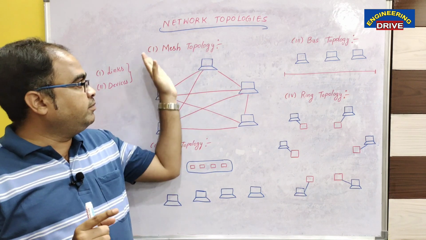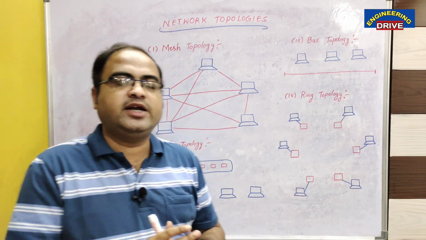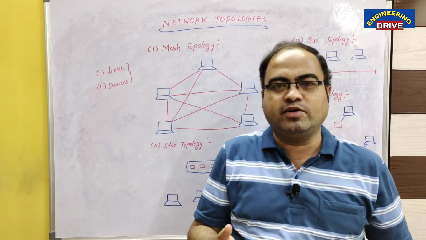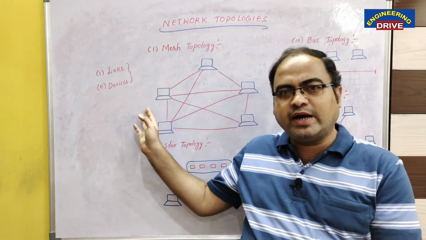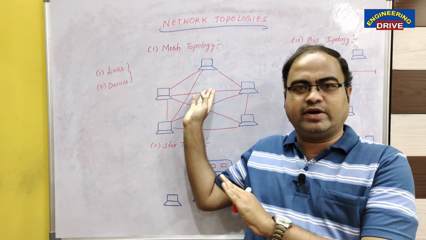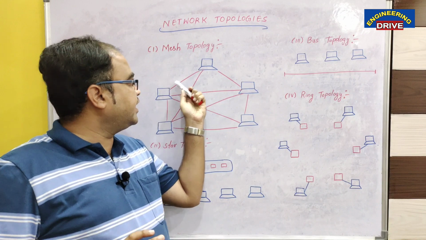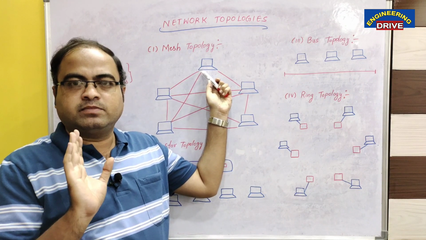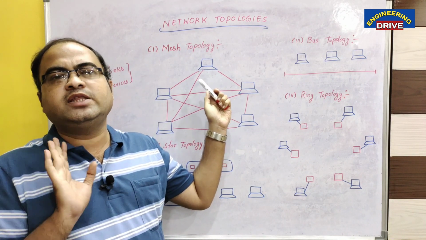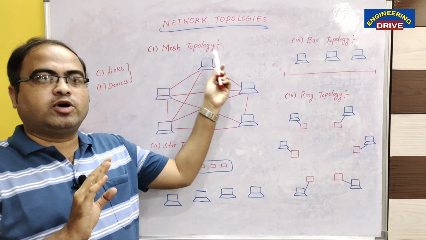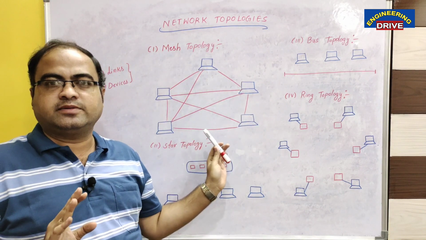Which means, in mesh topology, any device can easily communicate with any other device. Why is it possible? Because a separate connection is available between them. This is how mesh topology structure looks.